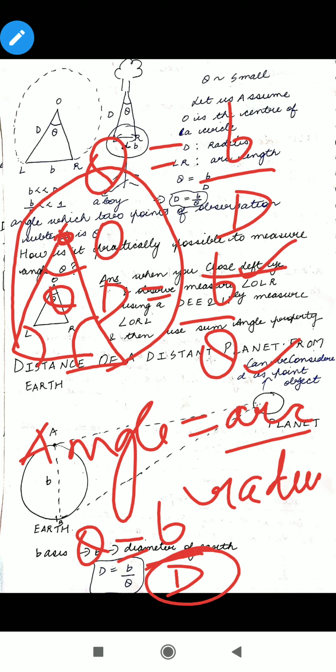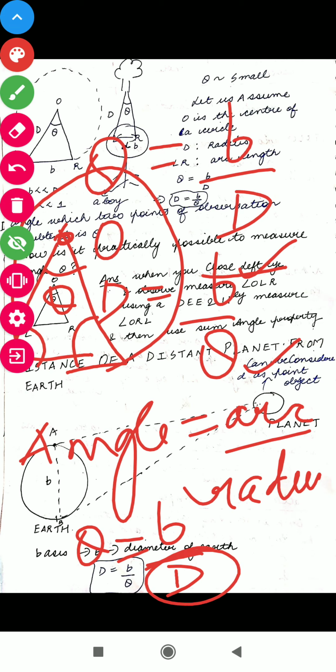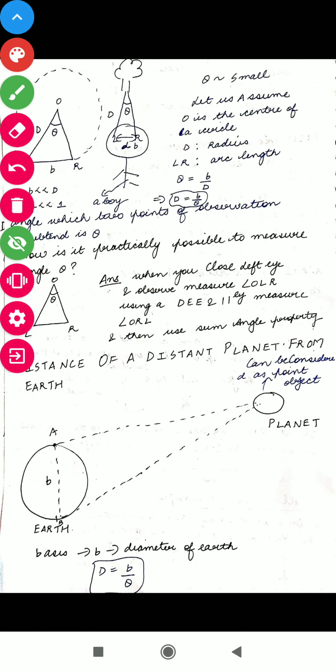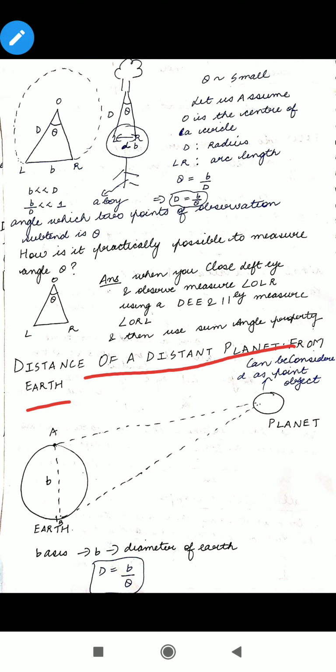Now in your mind a lot of questions must be popping up: ma'am, how are we going to measure this ORL, how are we going to measure this OLR? This is quite illogical, what you are telling us. But it is not illogical, it is something very much logical when you come to the next topic, that is distance of a distant planet from Earth. How do they calculate that Jupiter is located at this much distance from the Earth, this thing is located at this much distance from the Earth?